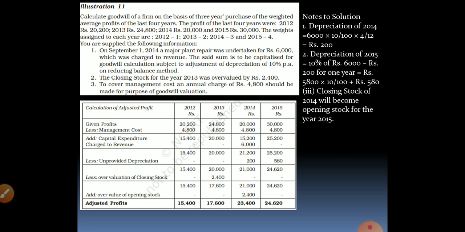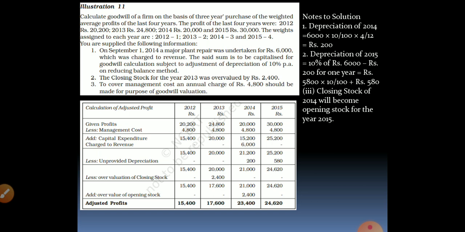Students, usually the weights will be like this. The oldest year will have weight as 1 and the recent year will have more weight, because the performance of the recent year has more weightage in the goodwill earning capacity of a firm. You are supplied the following information.